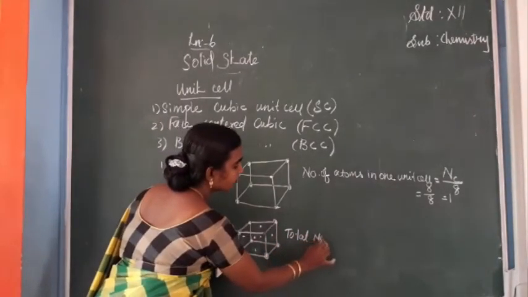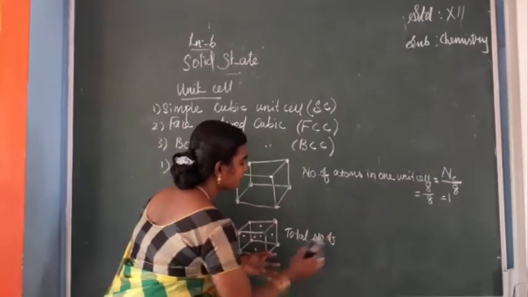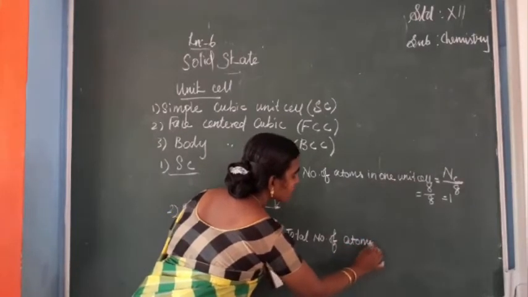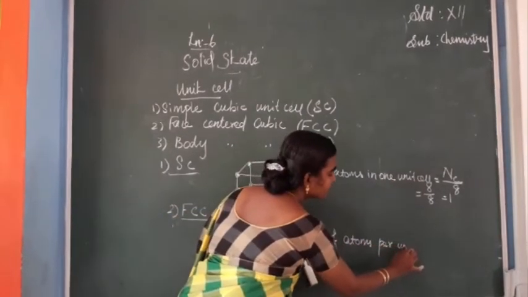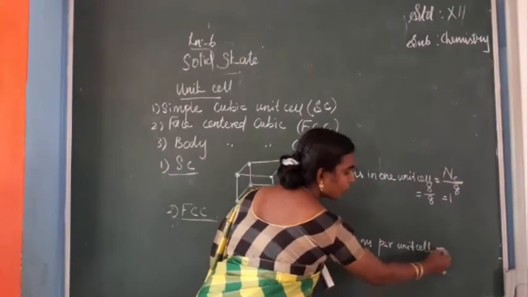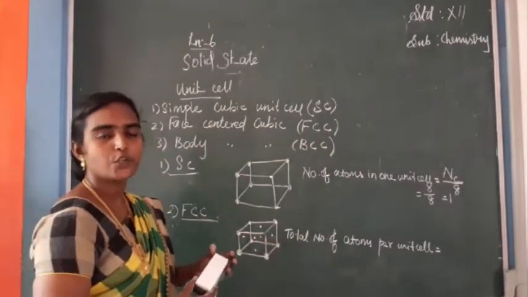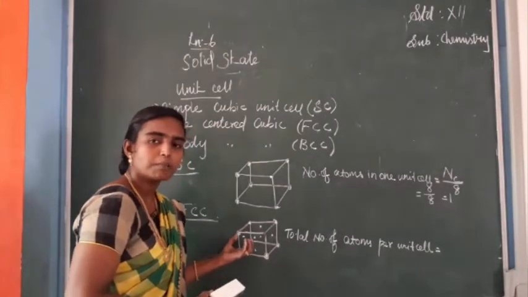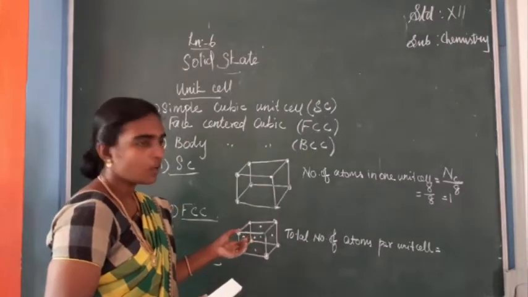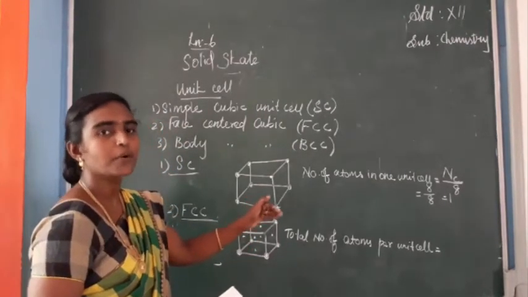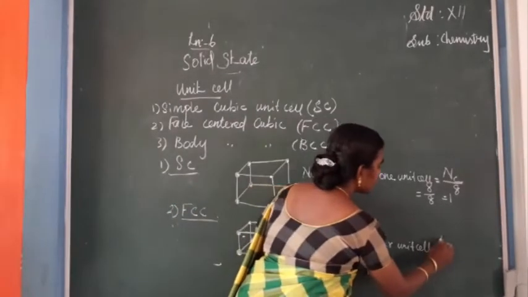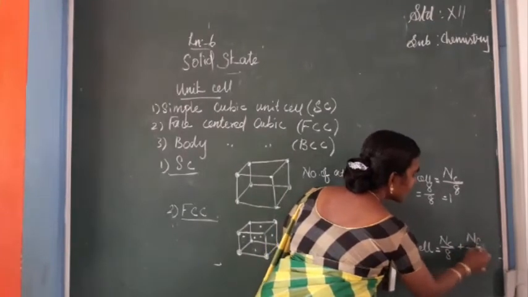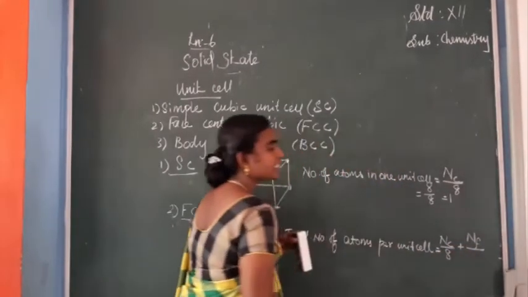So now the total number of atoms present per unit cell can be calculated as: total number of atoms per unit cell is equal to, in face-centered cube, the atoms we can see not only in the corners but in the faces also. So for calculation we have to introduce the number of faces also. So total NC by 8 plus NF, number of faces in the cube, divided by its contribution.